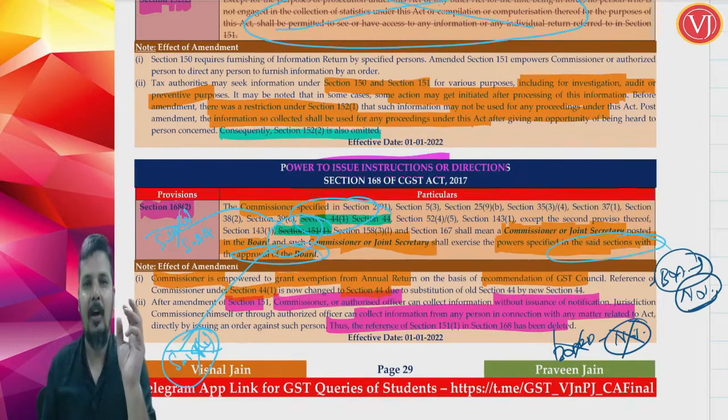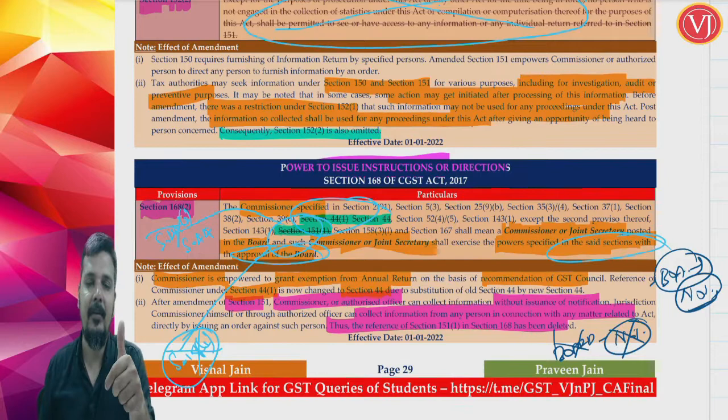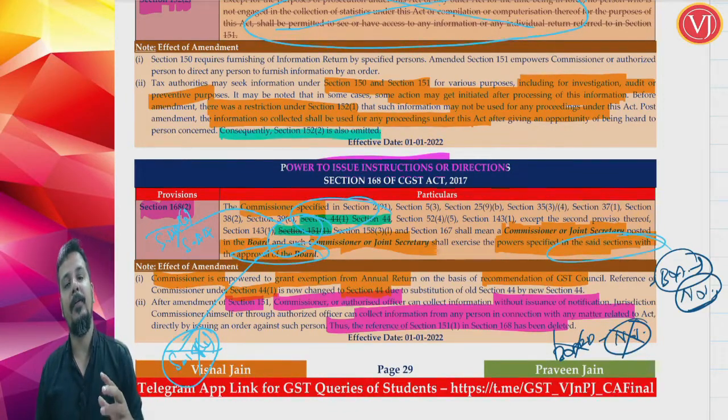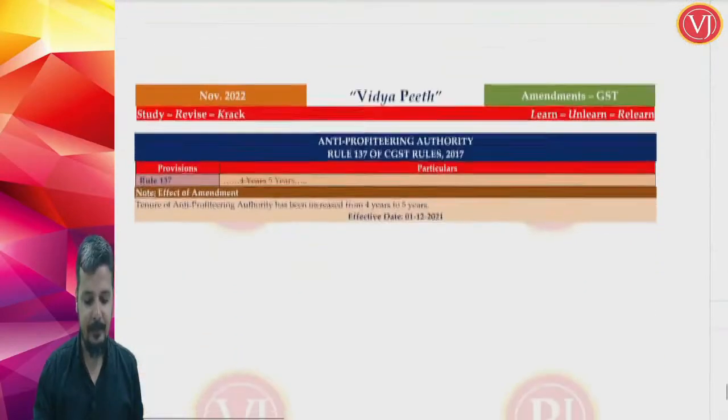So there are two small amendments. One, section 44(1) is now replaced by section 44 because of the new section 44. Second, reference to section 151 subsection 1 is removed because now under section 151 subsection 1, commissioner or authorized officer himself can give an order. So they need not take any approval from the board, and also there is no need of any notification. So these are the amendments which are brought out in section 168.